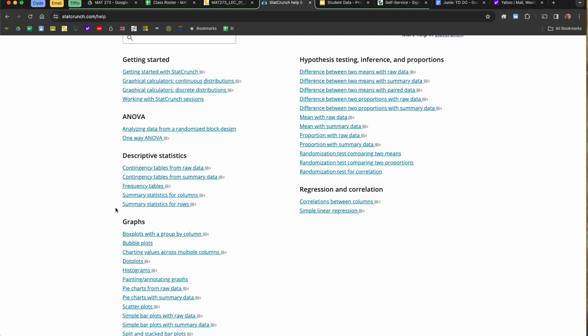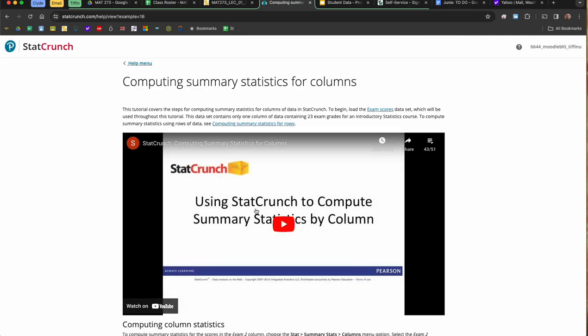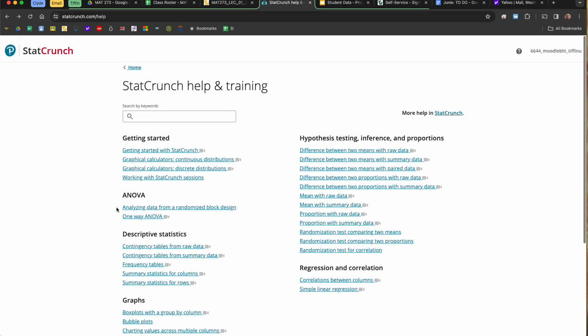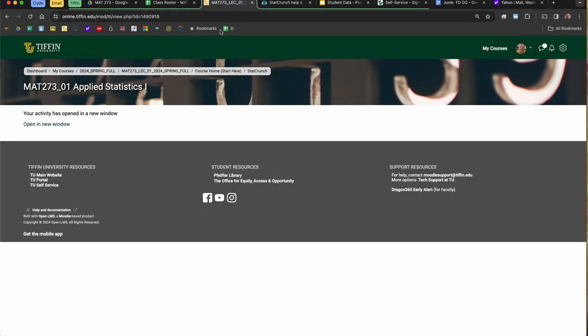assistance. Right now I can tell you that we did summary statistics, which is right here. When we do this one, it will take you to a video, and this particular video covers using StatCrunch to compute summary statistics by column. You can always use that very quickly to figure out what it is you're doing if you are stuck.